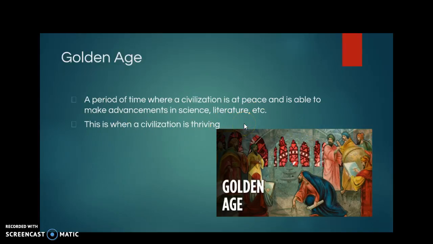You can consider the Renaissance a golden age. You can consider the Pax Mongolica a golden age. You can consider African kingdoms having a golden age, the Byzantine Empire having a golden age. Just the entire class, we've talked about a lot of golden ages. We have people making literature advancements and sciences and technology and all that other good stuff.